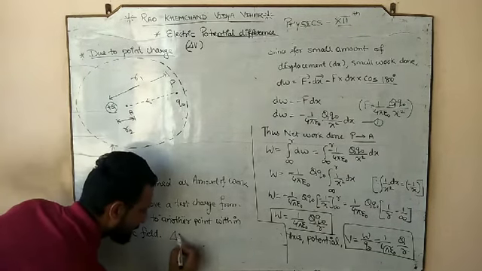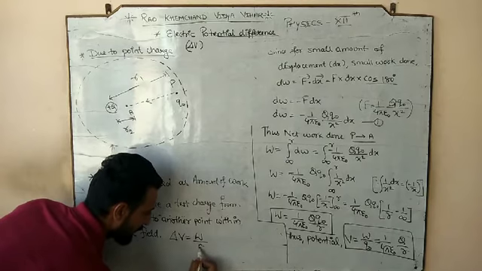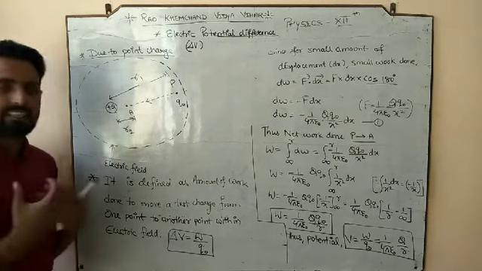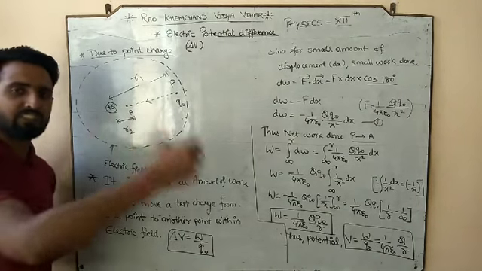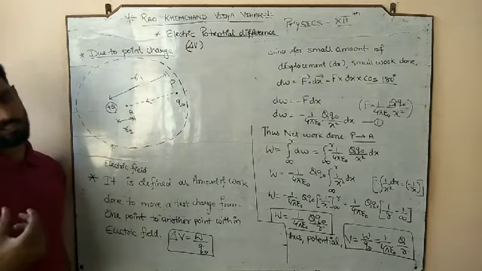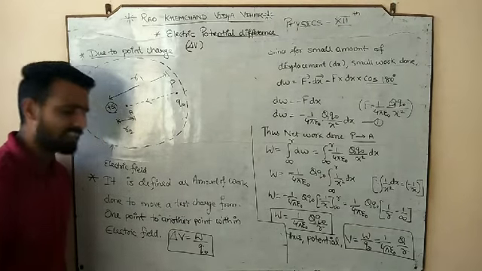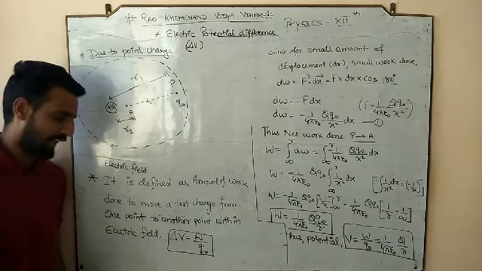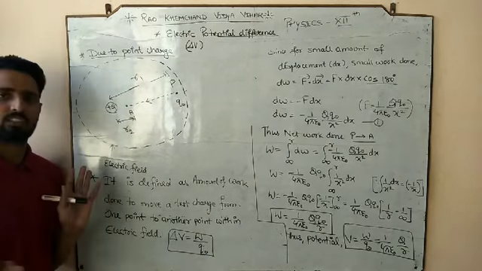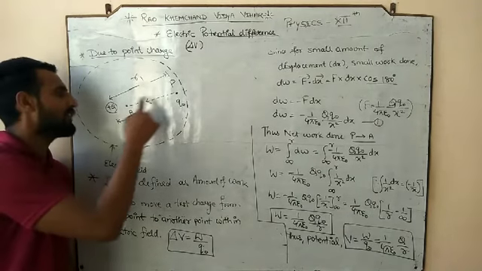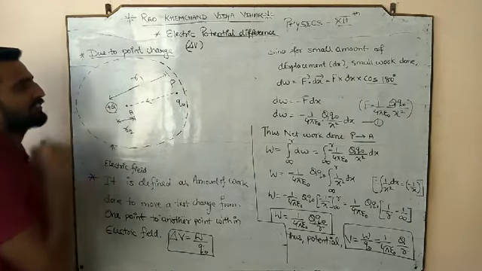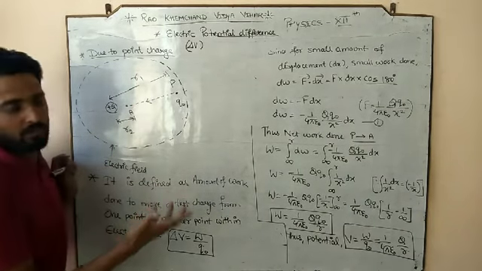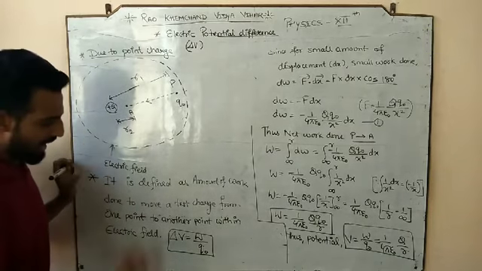And mathematically, delta V would be W by Q naught. Since its definition has a slight difference from the potential, its symbol is also slightly different. So to represent the potential difference, we use delta V, or sometimes dV. You can use that. So amount of work done to move a test charge, but from where to where? From P to A. And according to our example, that position is from R1 to R2. So we have to do the work done from R1 to R2.